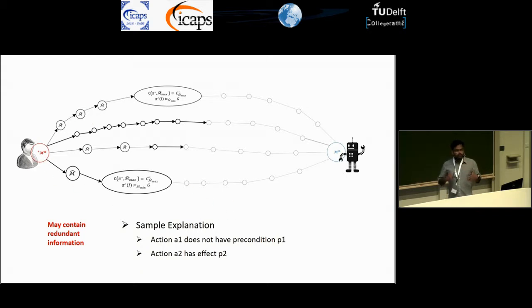So the actual explanation would be in English, but the content would be something like this. You will basically tell the human about the changes in the model they have to make. That it would be in terms of the preconditions that need to be removed, the preconditions that need to be added, the effects that need to be changed, and so on and so forth. Unfortunately, since we are updating on an uncertain model, this could contain redundant information. For example, in this sample explanation, in fact, the human may already know that A1 does not have precondition P1. So you're giving them redundant information.